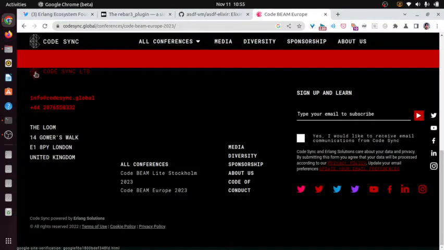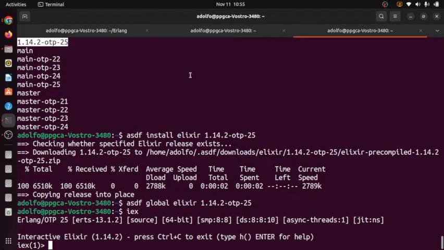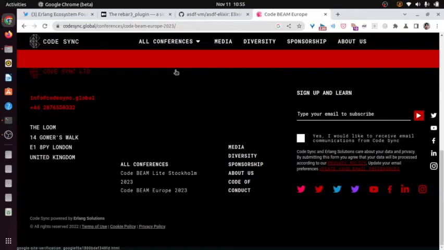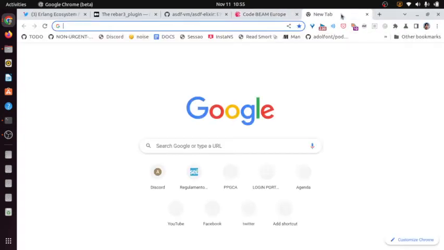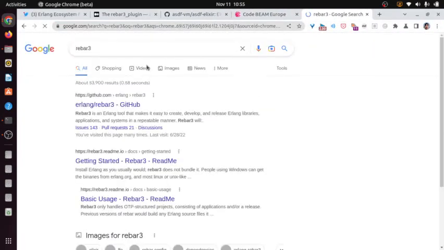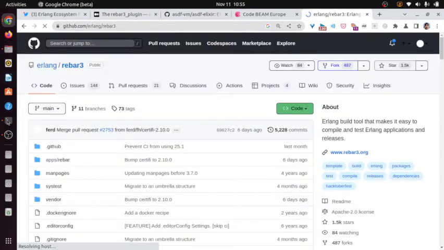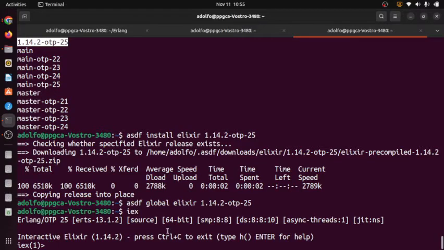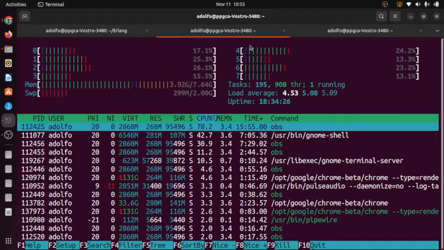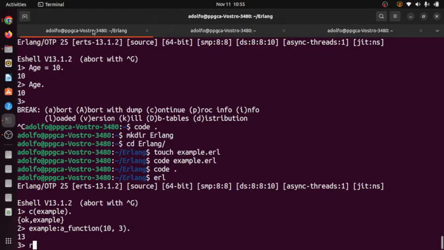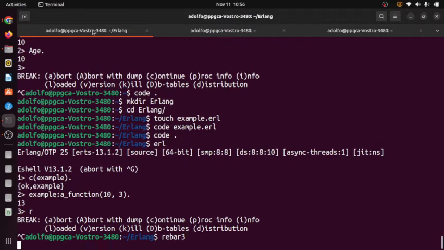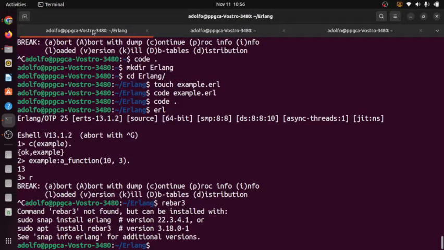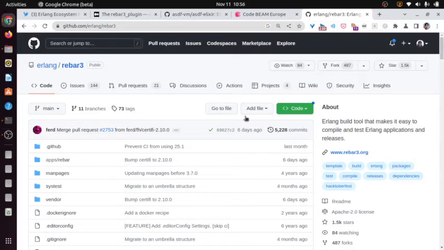And I didn't install Rebar 3, which is a very useful tool for Erlang. I'm not sure, I believe it doesn't come with Erlang. Rebar 3. No, it doesn't. So let me install Rebar 3.